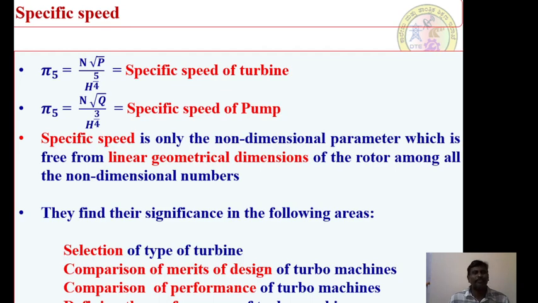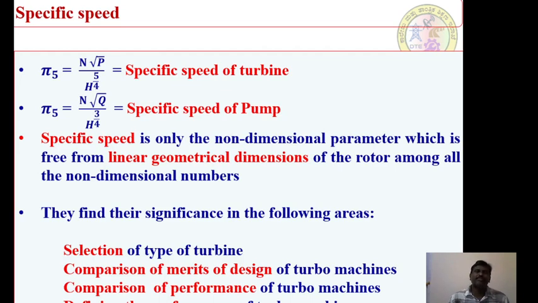Now, if you see this particular situation, from the beginning of the class, we have a flow coefficient, a head coefficient, a power coefficient, a Reynolds number, and ultimately we have the specific speed. I defined the specific speed of turbo machines.